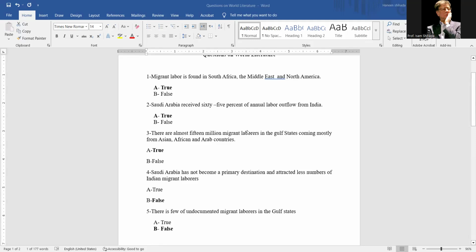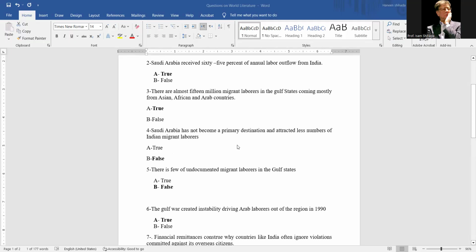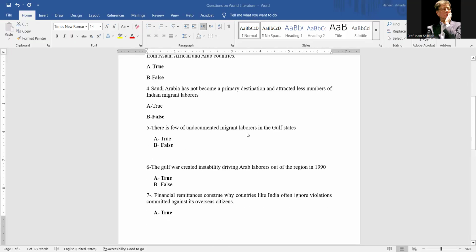Saudi Arabia hasn't become a primary destination and attracted this number of Indian migrant laborers. It is false. There is a few of undocumented migrant laborers in the Gulf states. The answer is false. The Gulf War created instability, driving Arab laborers out of the region in 1990, especially the Palestinians, Egyptians, and Jordanians. And the answer is true.